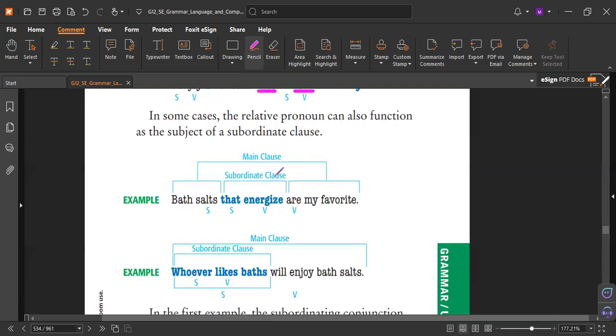Again, bath salts are my favorite. So read it: bath salts are my favorite. The clause in the middle. Why not? So we'll call it a subordinate clause. Why? Because it has a subordinate conjunction. What are my favorite? Bath salts. What energizes? Salts. So one subject did two actions. Do you catch it? Yes.